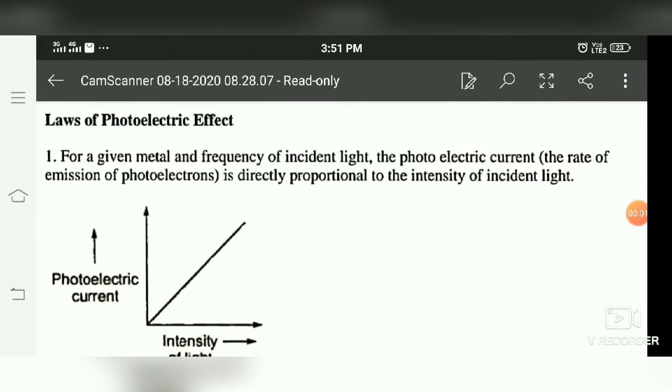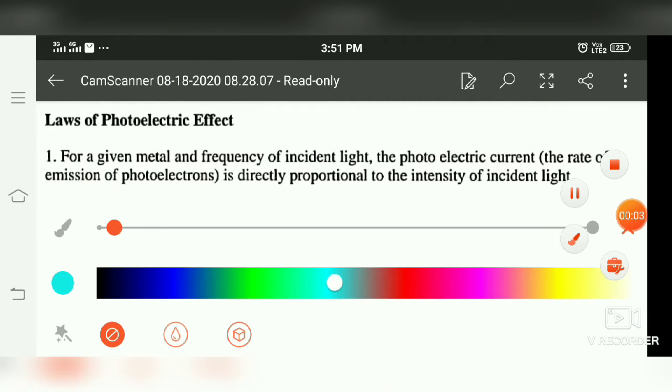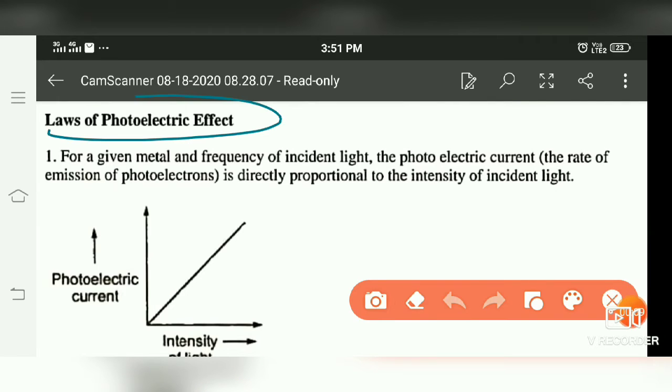Laws of photoelectric effect. First law: for a given metal, frequency of incident light, the photoelectric effect is directly proportional to intensity of incident light.